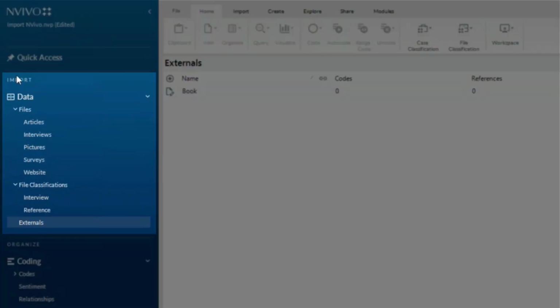So that's working with the import section of the navigation panel. I have under data the files. I created different folders for the different data I wanted to bring in. File classifications help you assign just information about the different data under files. And then externals allow you to create or link to items that are outside the software, or create an external, for example, for a book.